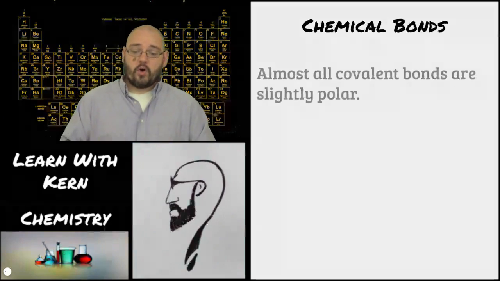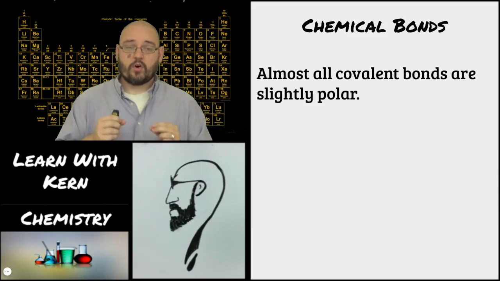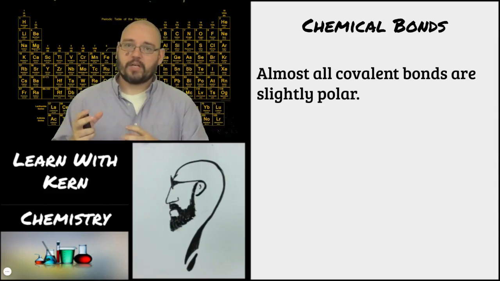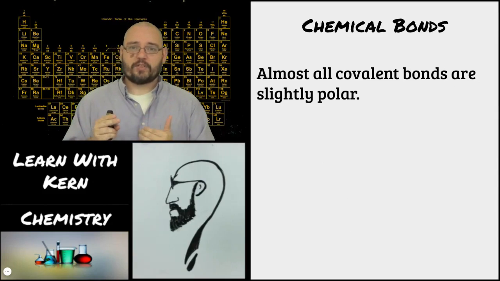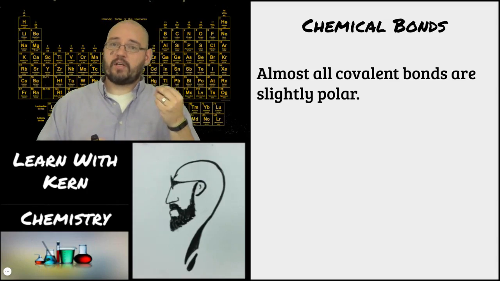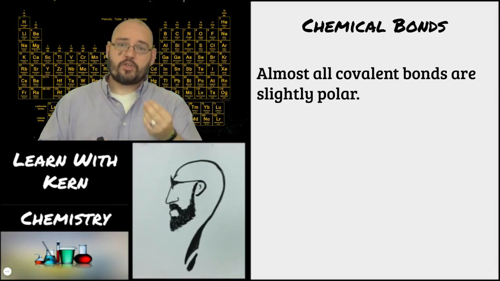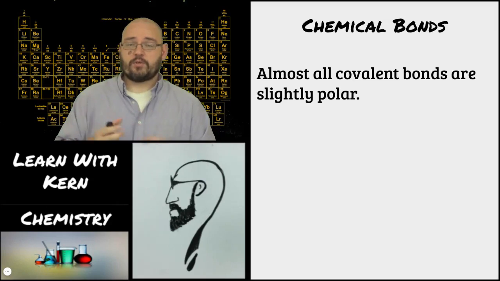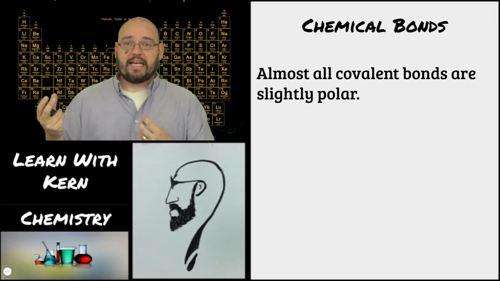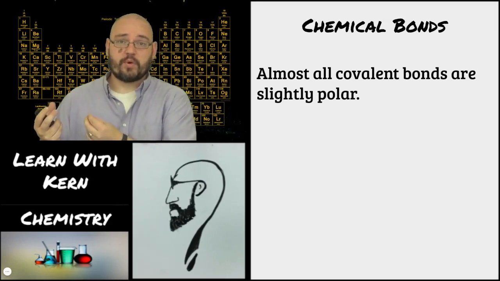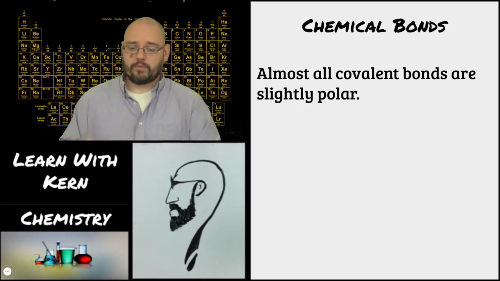Almost all covalent bonds are slightly polar. Some are very polar, some are just a little polar. It depends on the difference in those electronegativities. An electronegativity of 4 being combined with something of electronegativity of 2, you're going to have a very polar bond. But if you have something whose electronegativity is 4 and it's being combined with something whose electronegativity is 3.7, that's going to be a slightly polar bond.